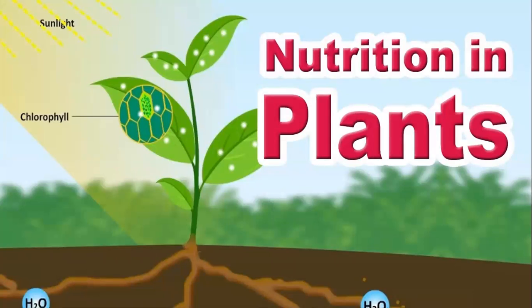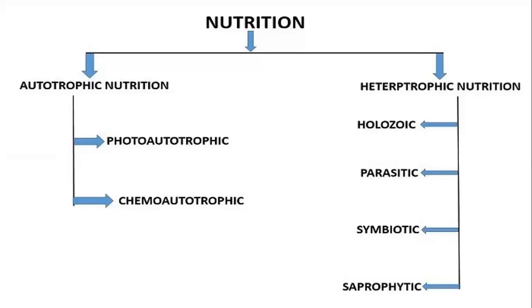What is the meaning of autotrophs? Ma'am, there are two types, autotrophs and heterotrophs. Autotrophs are not dependent on others. They have their own food. They prepare their own food, ma'am.